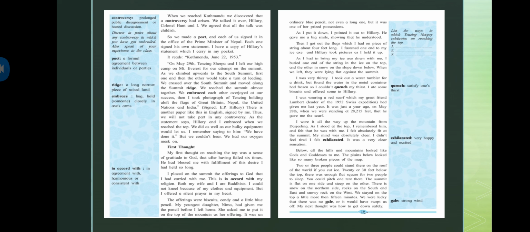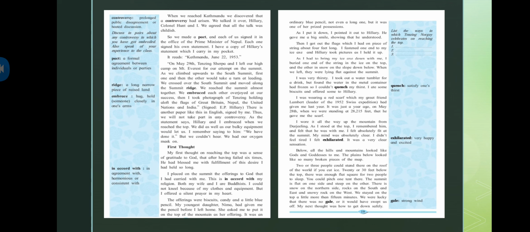I placed on the summit the offerings to God that I had carried with me. This is in accord with my religion. Both my wife and I are Buddhist. I could not kneel because of my clothes and equipment, but I offered a silent prayer in my heart.